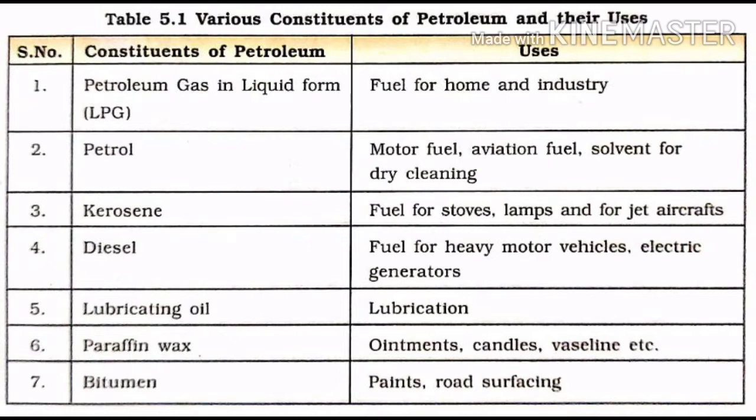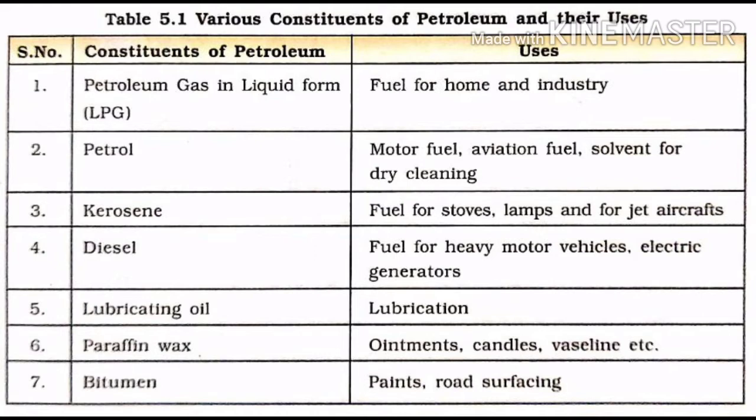First one, petroleum gas. LPG, liquefied petroleum gas. It is used as domestic and industrial fuel. Number 2, petrol. It is used as motor fuel, aviation fuel, that is used as a fuel in aircraft, and solvent for dry cleaning. Third one, kerosene. It is used as a fuel for stoves, lamps, and for jet aircraft.